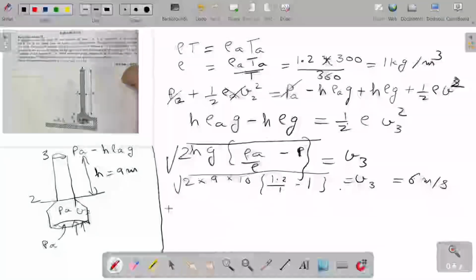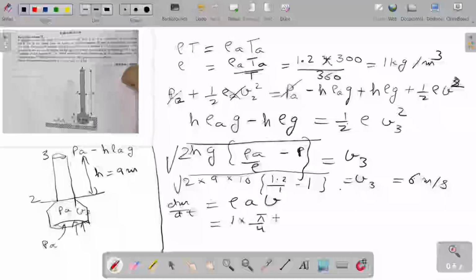Now we will find the mass flowing per unit time dm by dt which will be rho A V. So density is 1. This is pi by 4 into 0.1 square.